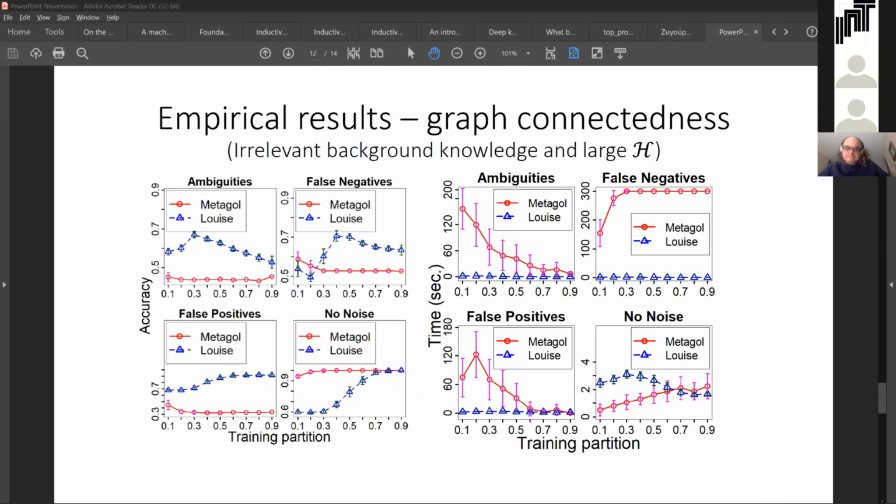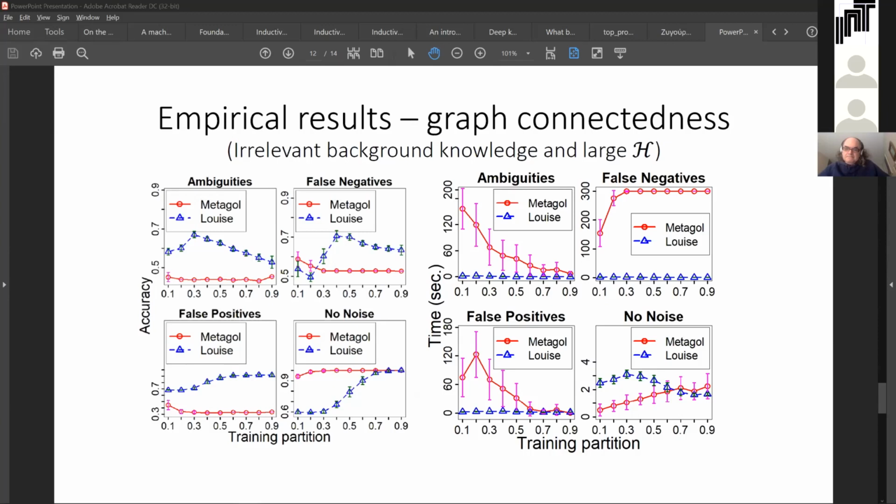Our dataset also includes some irrelevant background knowledge that complicates the learning task and makes the hypothesis space larger. When data includes noisy examples, the hypothesis space does not include the correct hypothesis. Metagol is designed to learn only correct hypotheses and fail otherwise, so in this experiment, its accuracy is always the accuracy of the empty hypothesis that only covers the negative examples. LUIS is not trying to construct a hypothesis, but only clauses with this correctness property, and so it returns an approximately correct hypothesis. The worst case for Metagol is on mislabeled positive examples, the false negatives. So this is the upper right corner of the image here.